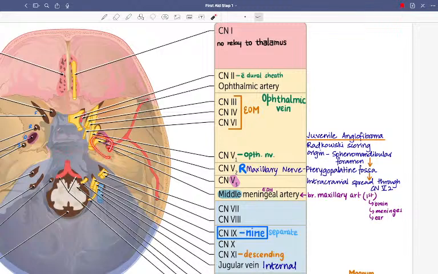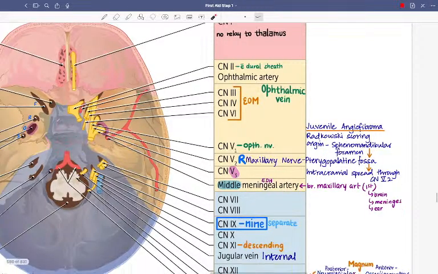Here we know below this is the sphenoid greater wing. Below this, these all are foramina in the greater wing. Just underneath this is the pterygoid plate. Between the pterygoid plates and the palate we have the pterygopalatine fossa, and from there you have the V2 spread, through the maxillary nerve, through the foramen rotundum. Juvenile angiofibroma spreads.